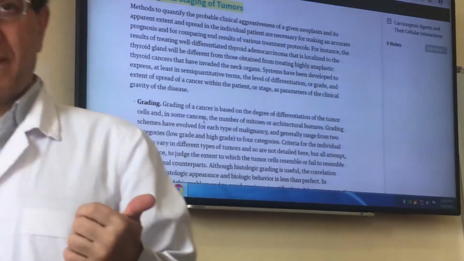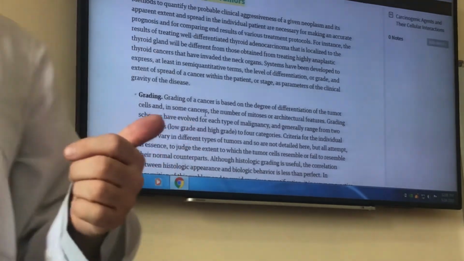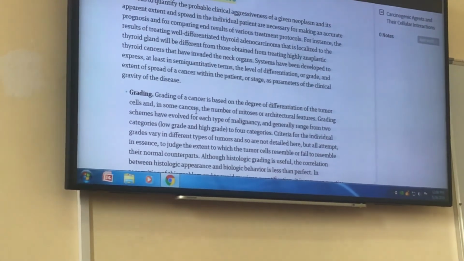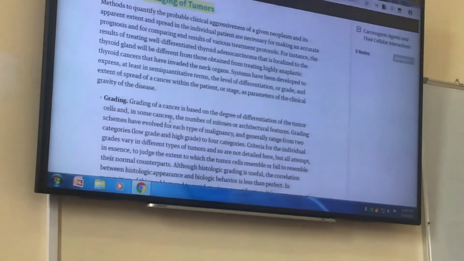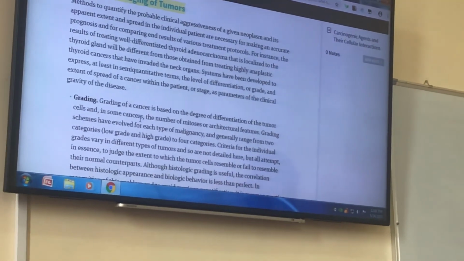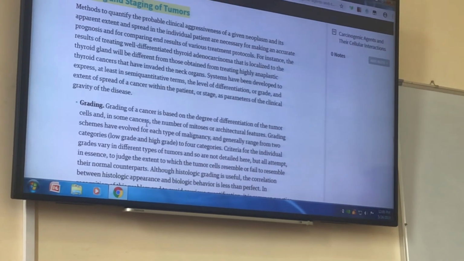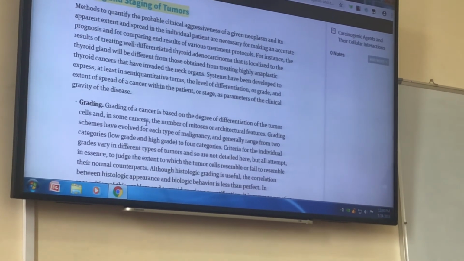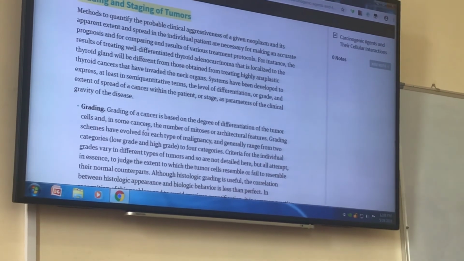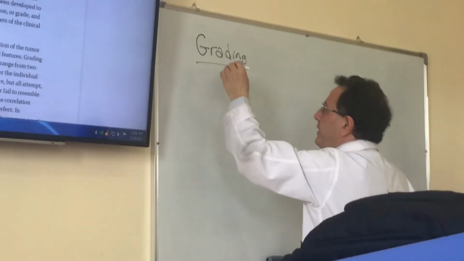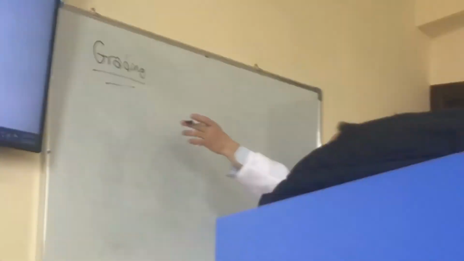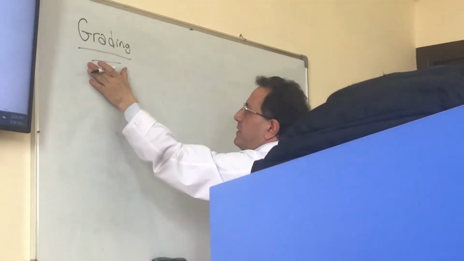the normal cell. So when a tumor is called well differentiated, it has a better prognosis. The cells are similar to normal cells. When we say a tumor is poorly differentiated, it means that the cells are atypical and it has a worse prognosis. So this is grading. Grading is to explain the differentiation of a cancer. So in a pathologic report, we should mention the grading of the tumor.